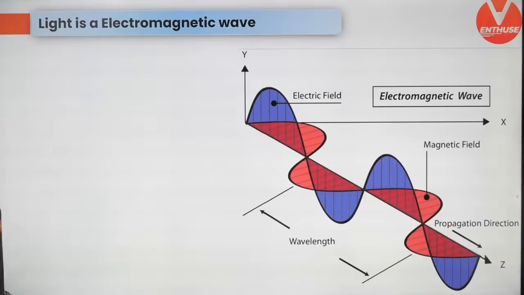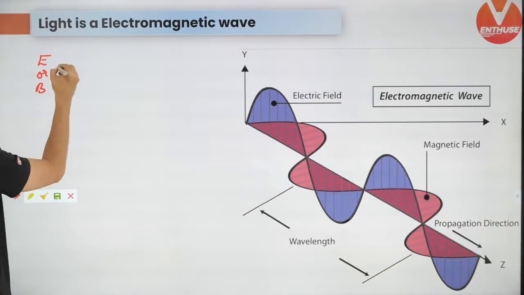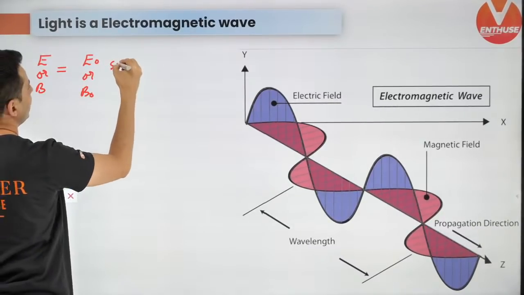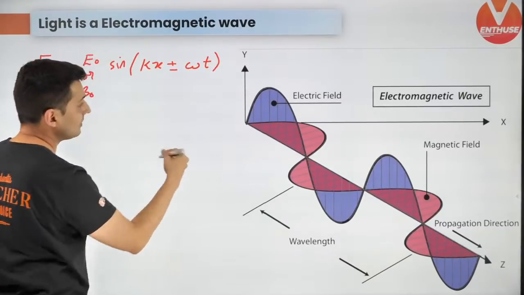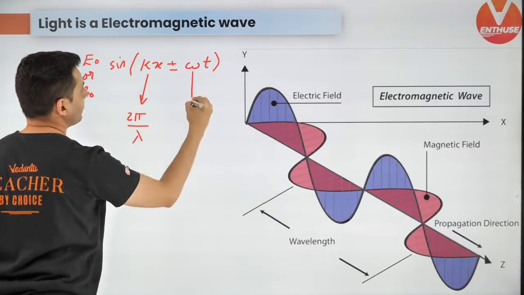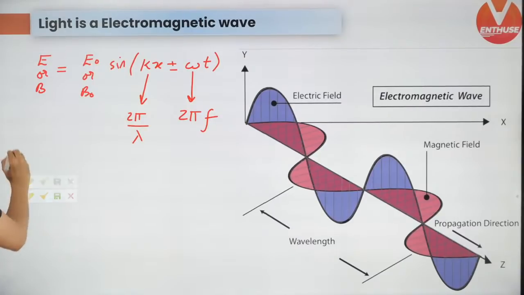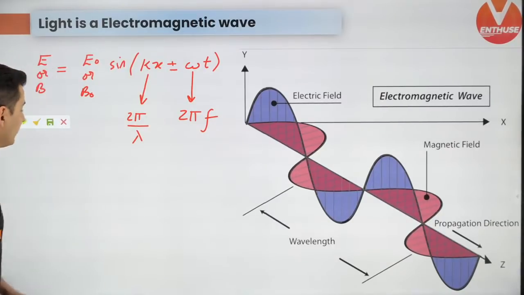Next up, electromagnetic waves. First formula that you should know. The electric field or magnetic field will be E naught or B naught sine or cos of (kx plus or minus omega t). This is the electromagnetic wave equation. K is 2 pi by lambda, omega is 2 pi f. Keep this in mind.